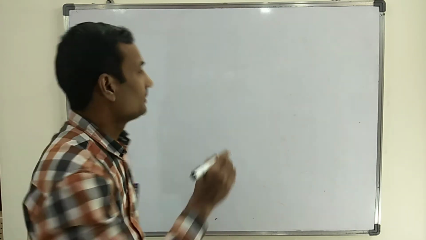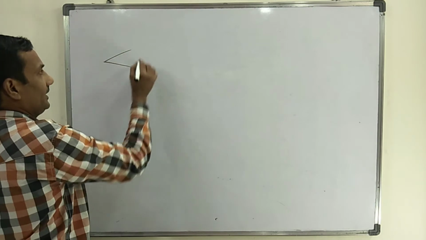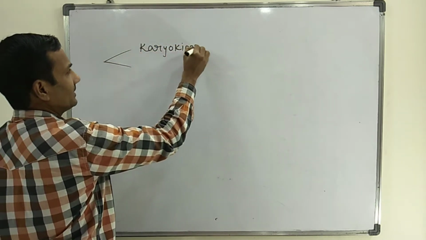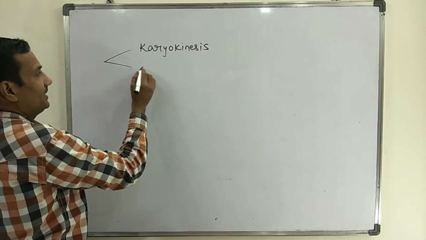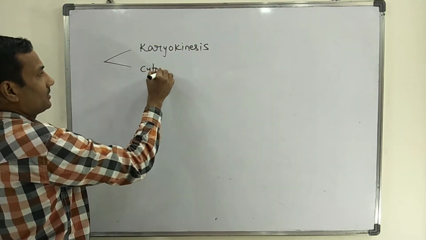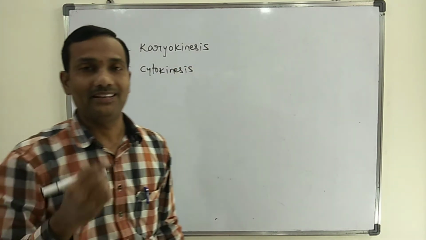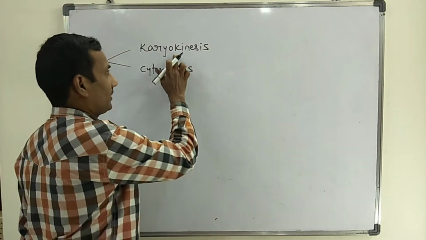Mitosis involves two important events: first, karyokinesis, and second major event, cytokinesis. This we already learnt in earlier classes.